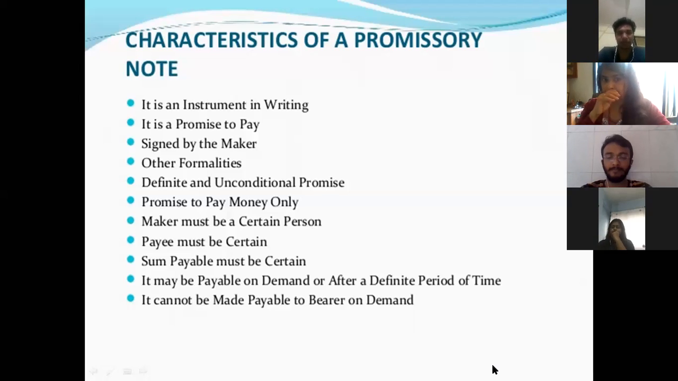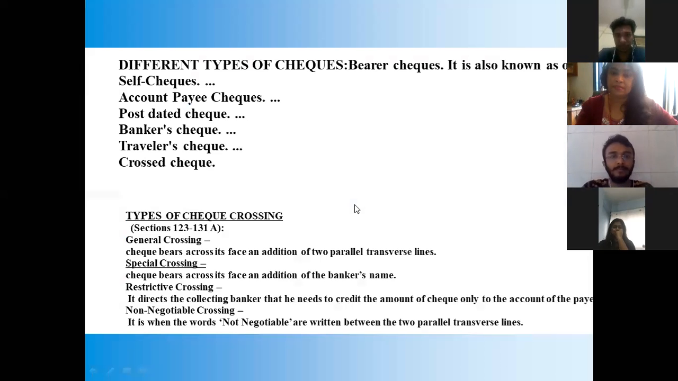Next one. Next slide, please. These are the different types of checks. Very important. Nishant will be speaking to you about the different types of checks.